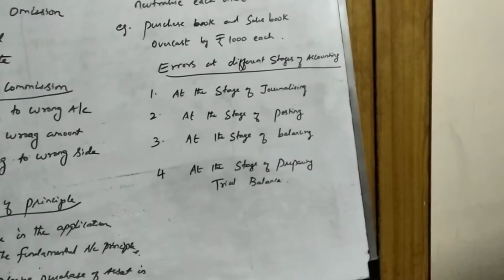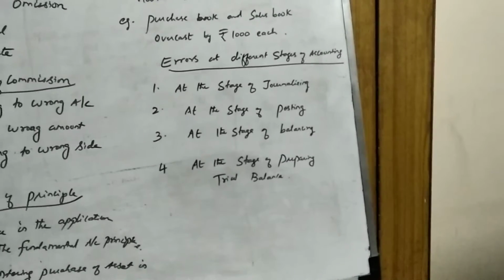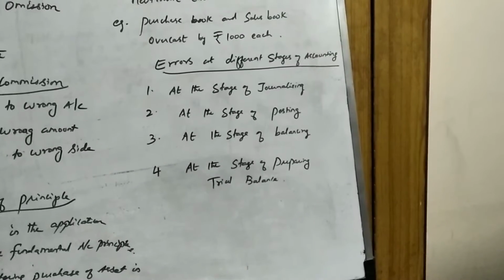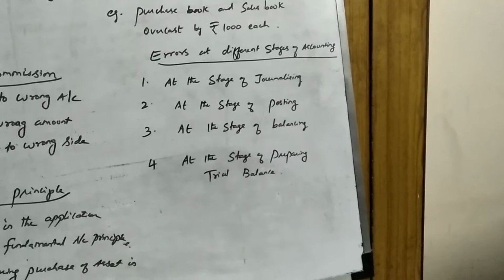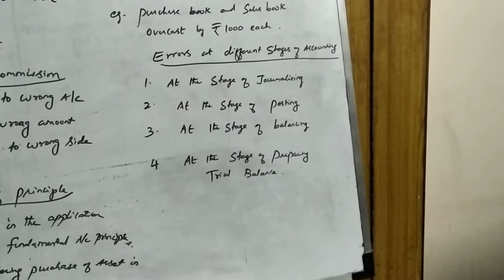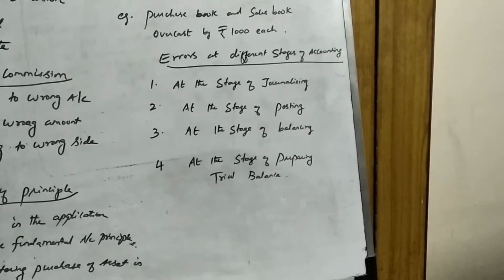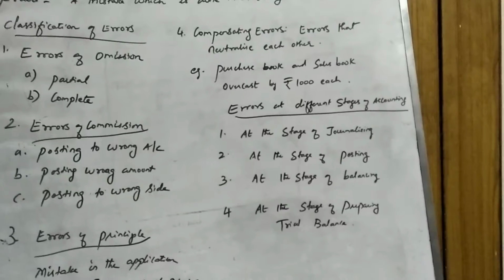So overcast of purchase book neutralizes the overcast of sales book, because they neutralize each other to the extent of ₹1,000 each on both the sides. These types of errors are called compensating errors.